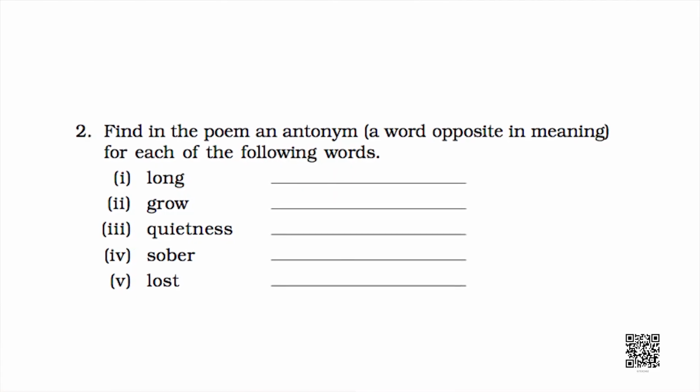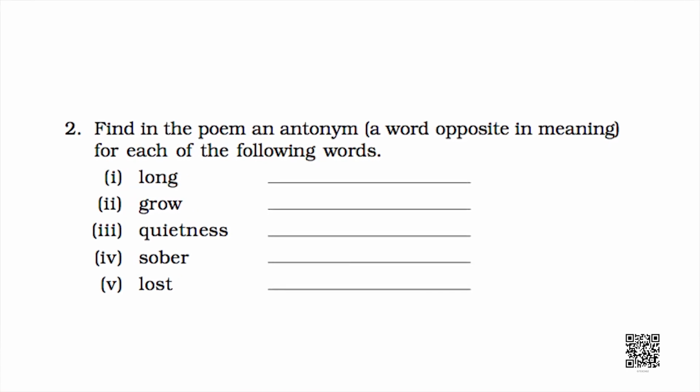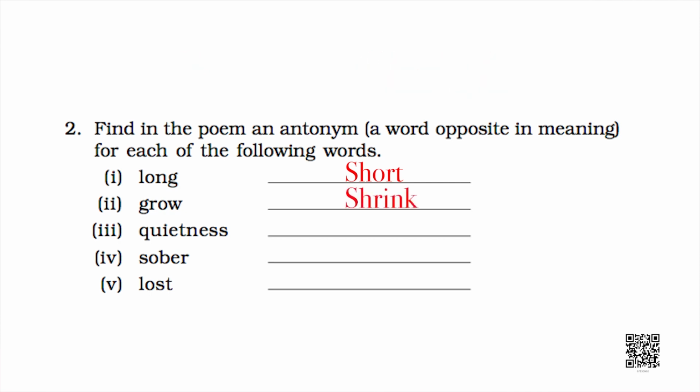Now, let us go on to the next activity, which is finding the antonym. Antonym, students, means a word opposite in meaning. So, the second activity is find in the poem an antonym for each of the following words. The first word, student, is long. The antonym for long should be short. The second word is grow. The antonym for grow can be shrink or short. The third word, student, is quietness. The antonym for quietness is disturbance.